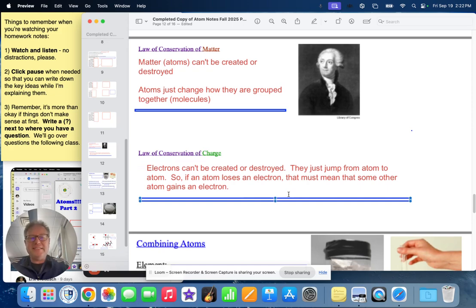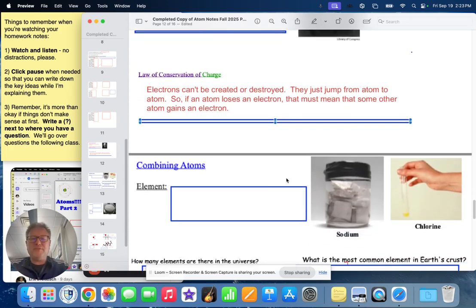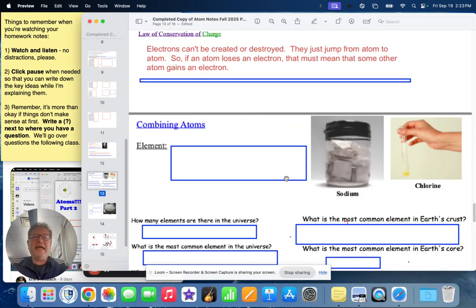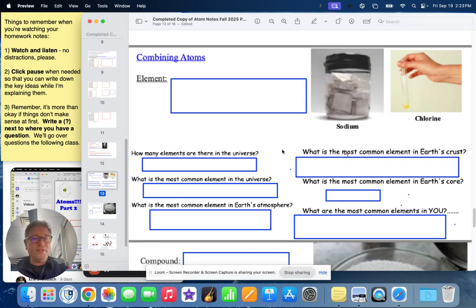And then finally, questions have been asked about this, and I was saying we'll get to them in the notes, and we finally are getting to them here. That's when we think, wait a minute, what's the difference between an element and an atom? And I think of it like this. So here's this page here. Elements, people knew about elements way before they knew actually what atoms were, but they were onto something.